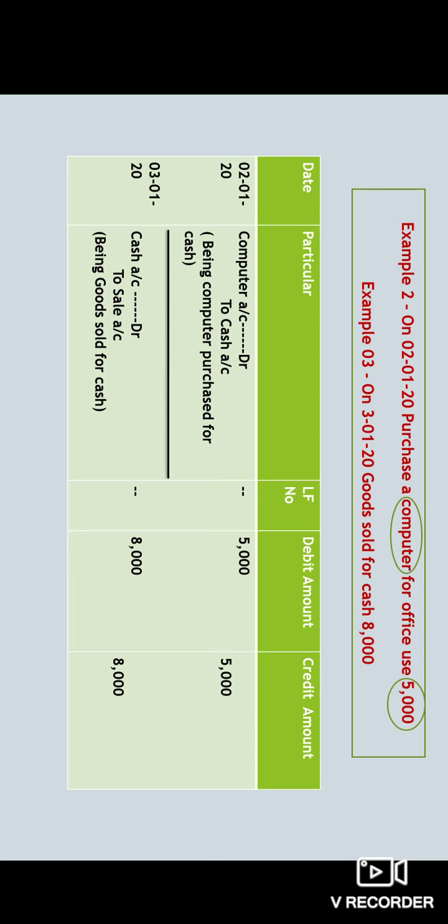Next example: goods sold for cash. Here sales and cash are considered. Cash is coming in, as we are selling something and in return getting cash. So cash is coming into the business, that is why cash is debited. And because this is done through sales, and sale is treated as an income according to the nominal account rule, credit all incomes and gains. Sales comes under income, that is why sale is credited here. The narration is being goods sold for cash.